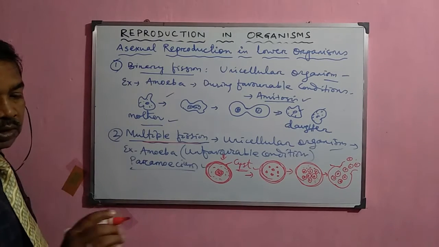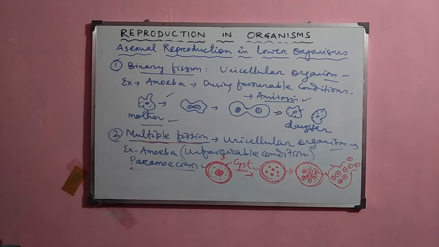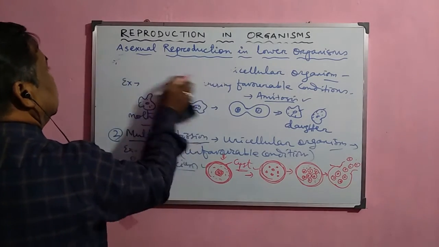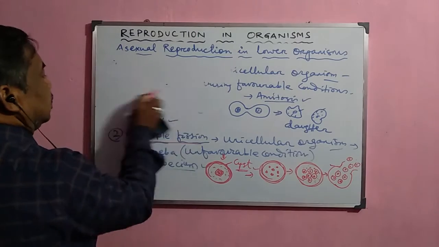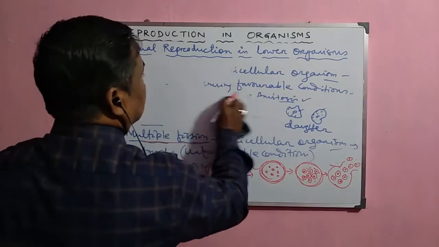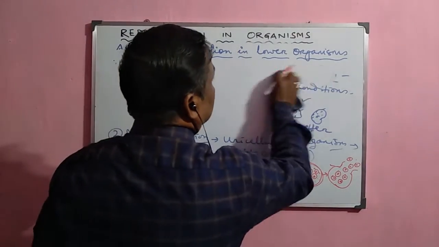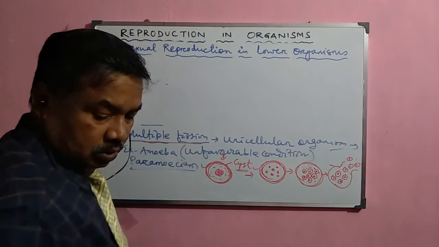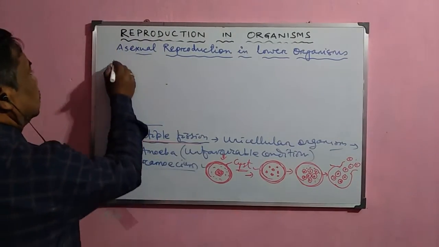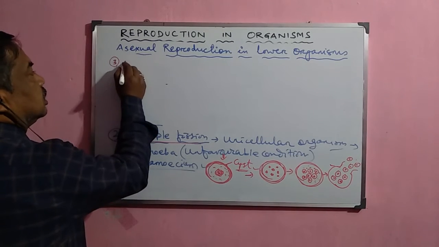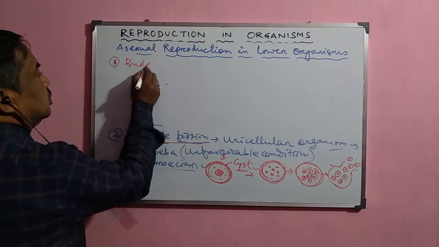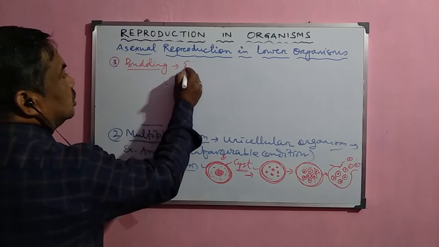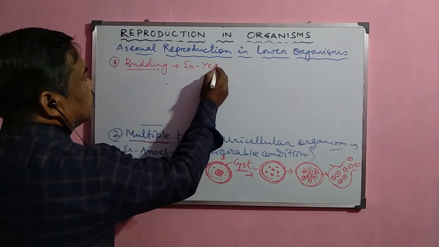After multiple fission, another important process which occurs in the lower organisms is called budding. The third one is budding. Now what is this budding and how does it occur in the lower organisms? The most common example for budding is yeast. Yeast is a common unicellular fungus. And this budding process occurs most commonly in yeast.